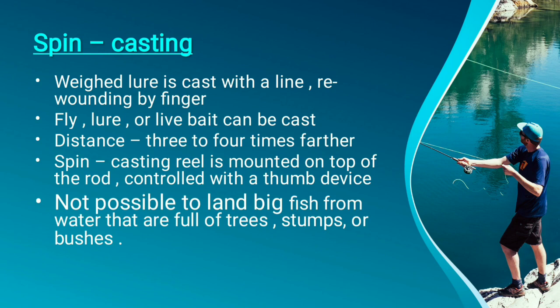So in spin casting, the reel is mounted on the top of the rod and is controlled by the thumb device. If we have to identify spin casting, the reel is attached on the top of the rod, and it is not possible to land. The disadvantage of spin casting is that it is not possible to land big fish from water that is full of trees, stumps and bushes. So these are the cases that come under spin casting.